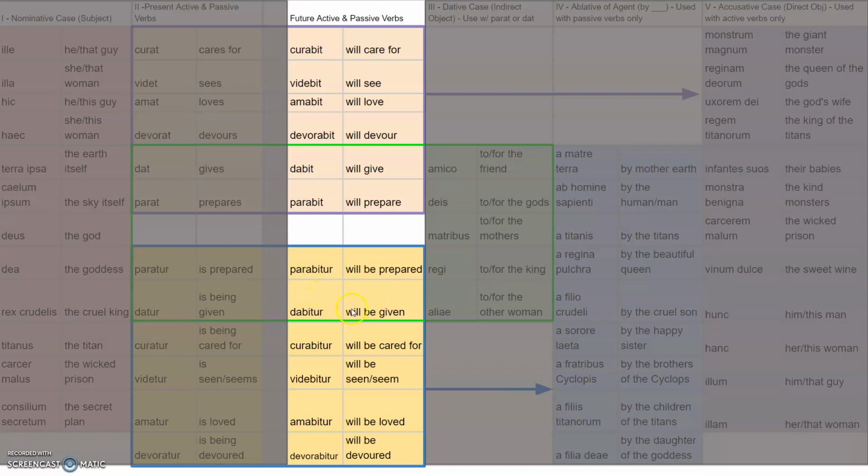There's a little wrinkle where you'll have a different type of ending for the future tense for different types of verbs, but we're going to focus on this one for right now. This is just the third person singular, for when the subject is a singular he, she, or it. So let's look at how that will change if you're going to say I will, or you will, or they will, or we will, or y'all will.